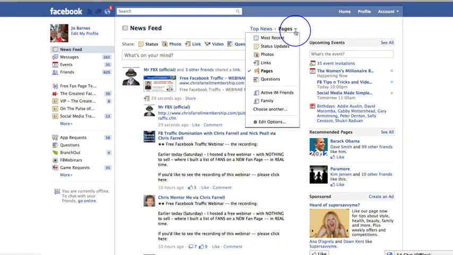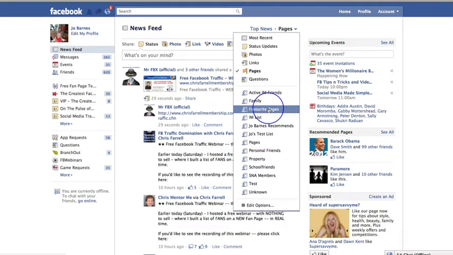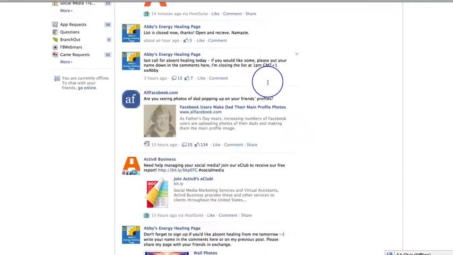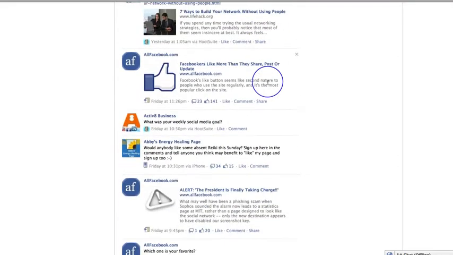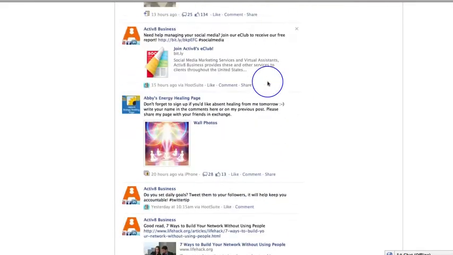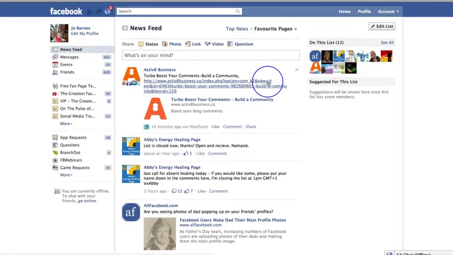You can also, down here, see I've got active IM friends and family. I can click choose another, and here I have a list that I have created called favorite pages. If I click on that, I'm now seeing all the posts from my favorite pages. Now what you need to do is go and create a list and put all of your favorite pages within that list to be able to see this. So let me show you very quickly how you do that right now.